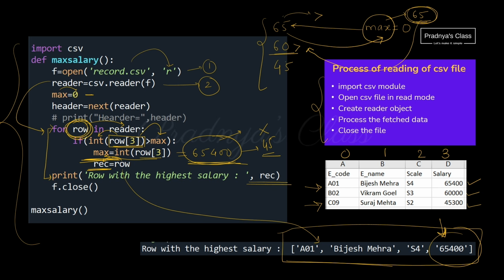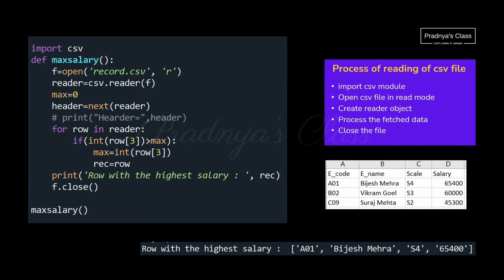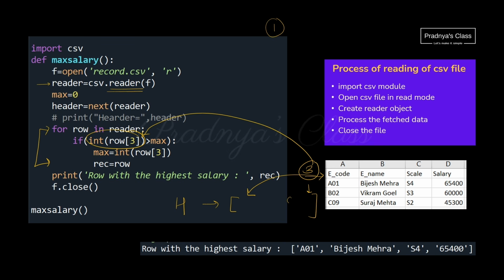in the variable row. There is one thing to note down. What is that? When we read the data with the reader object, we get headings too. So the first record we got will be the headings. So when we iterate over the records, we are iterating over the headings too. In this code we are changing the element which is at the index 3 to integer. And look at the value in the heading at the index 3.